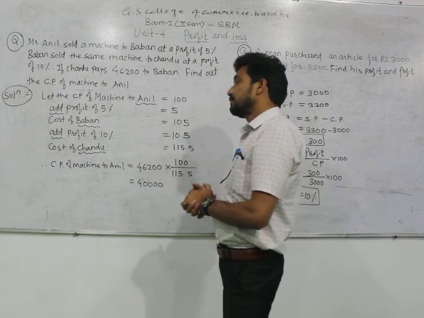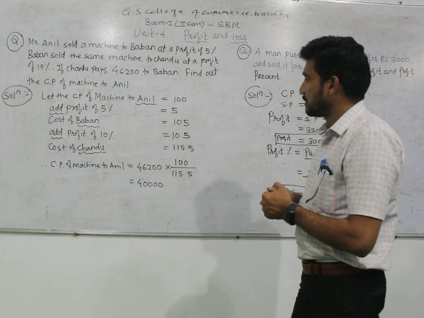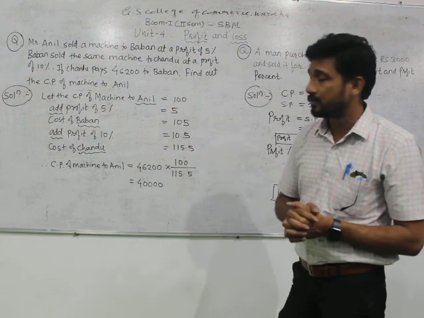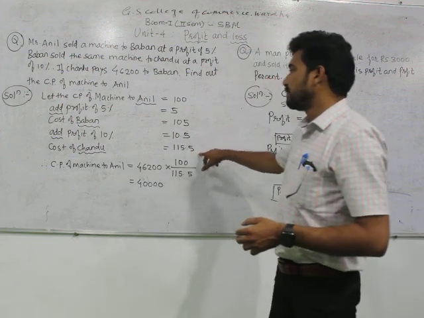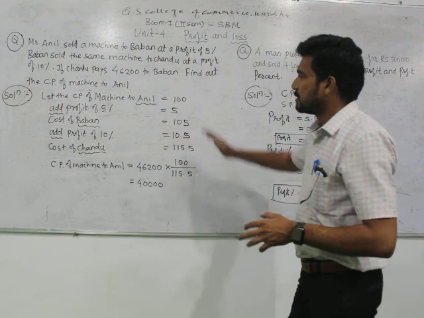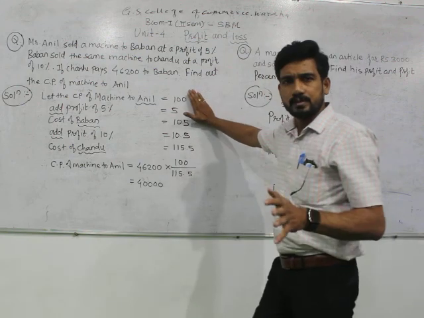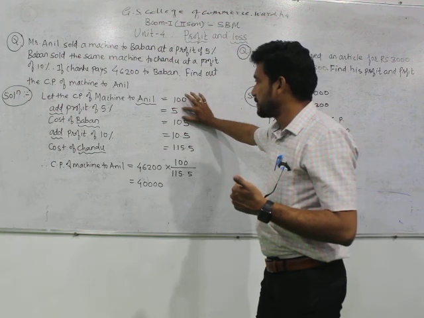Then again we have to add the profit of 10%, so 10% of 105 will be 10.5. So again the cost for Chandu will be 115.5. So we just mention the flow of the data here. Cost price of the machine to Anil is 100 rupees, because that is the starting point. Then a profit of 5% will be added, so it will be 5.